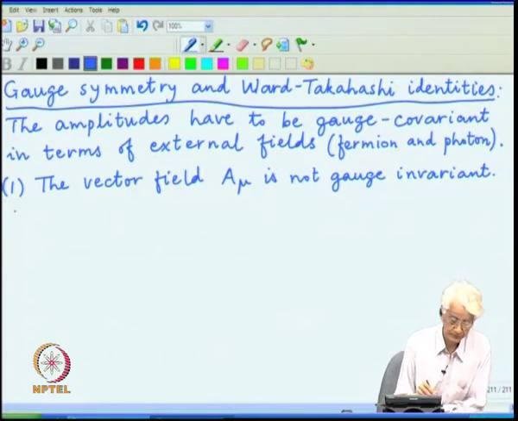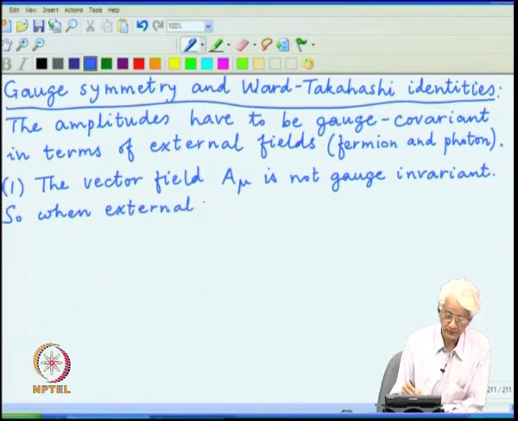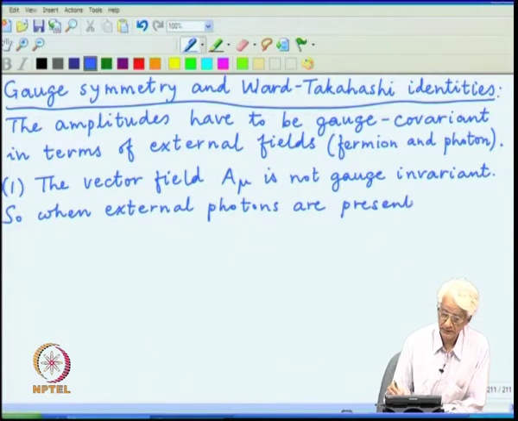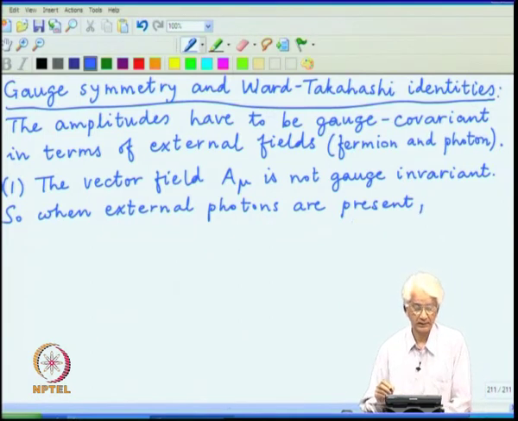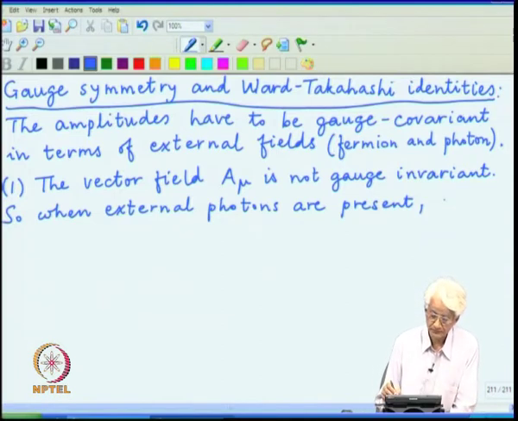So, when external photons are present, then this A mu must be combined with other objects, so that the total combination becomes gauge invariant.